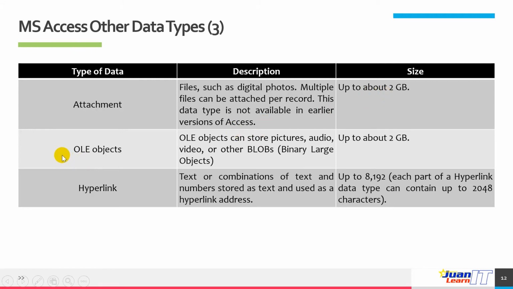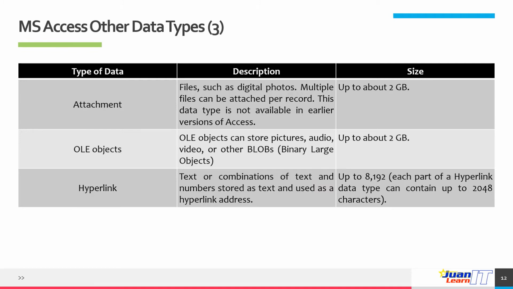Next is the OLE objects. OLE objects can store pictures, audio, video, and other blobs or binary large objects. And the size is up to about 2 gig. Next is hyperlink, just like in Microsoft Word or Microsoft PowerPoint.